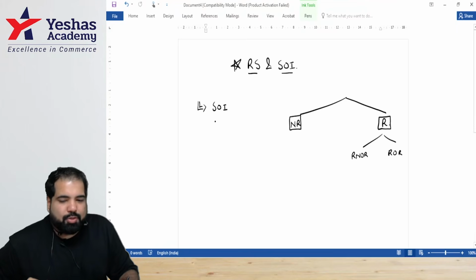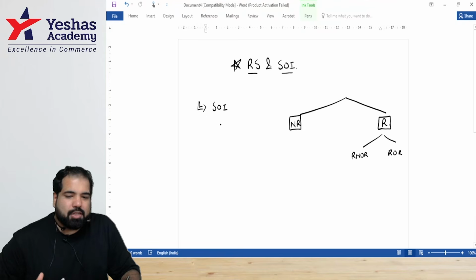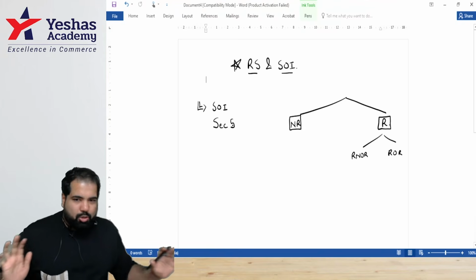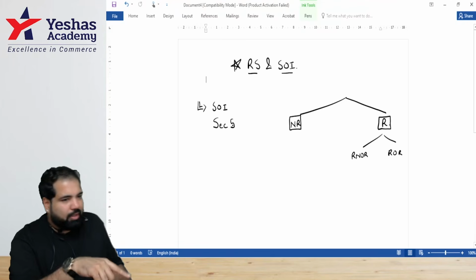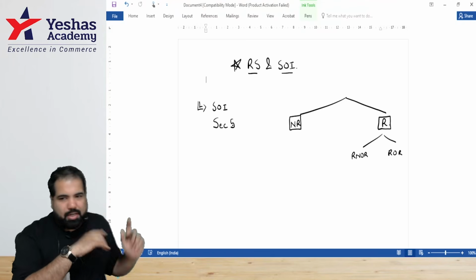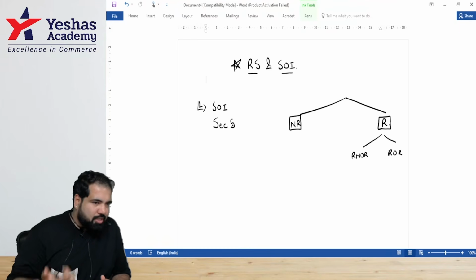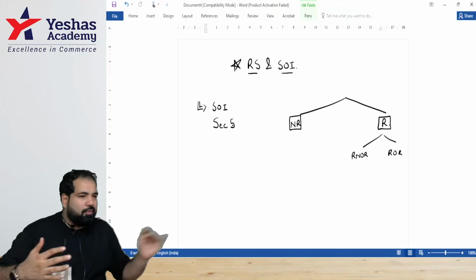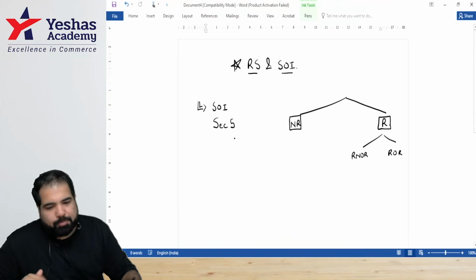Now, from an exam question, guys, the moment scope of income is asked, you have to quote a section, which is called section 5. So you should know that scope of income is discussed under section 5. Whether I'm taxed or not taxed, you have to quote the section, that is section 5. Keep remembering as many sections as you can. Towards the end of the class, on the ultimate day of DT, we'll do a section-wise division as well.